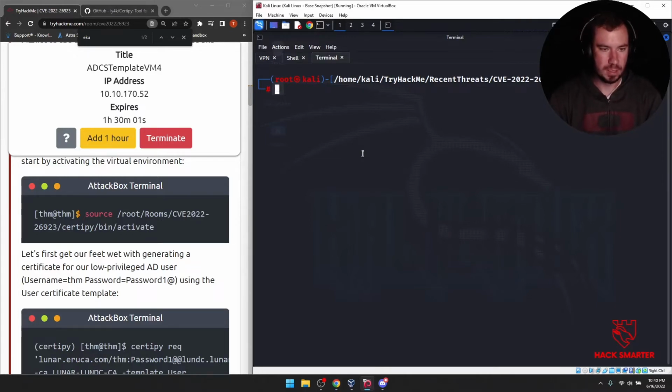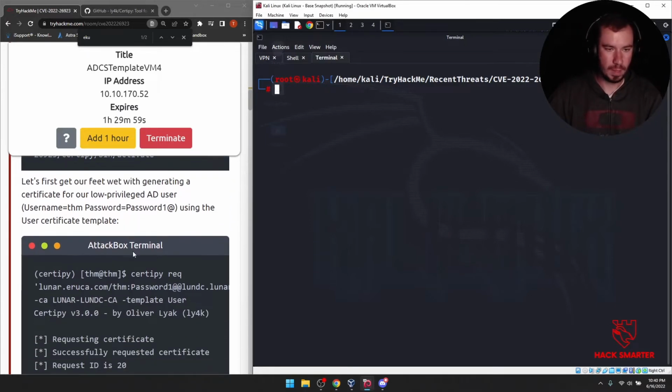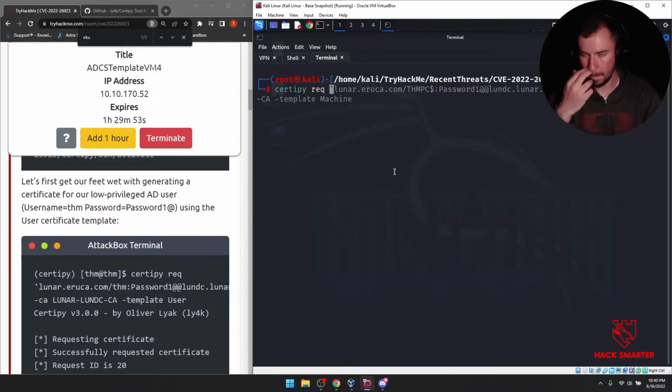Let's do it. So we're going to do certipy req, for request, and you can see my command history is here from when I was working on this earlier. This is even the correct command. So we specify the domain there, the username there, and the password, which has one @ that's part of the password.